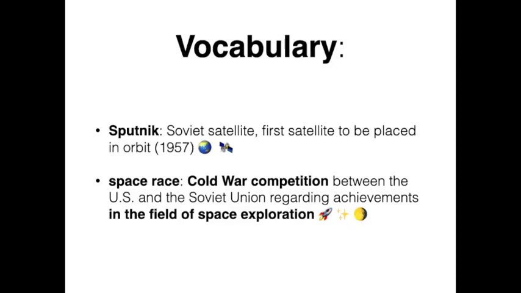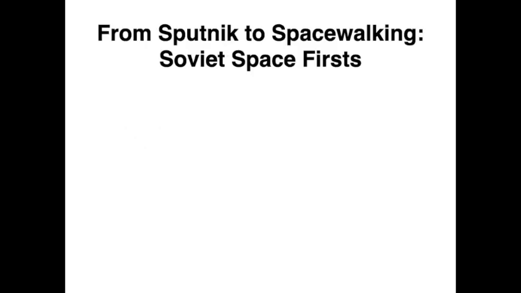So here's our vocabulary today. You need to know Sputnik, Soviet satellite, first satellite to be placed in orbit. That happened in 1957. So this is early in the Cold War, and it led to what's called the space race. Cold War competition, not for better weapons, but between the US and Soviet Union for better achievements in the field of space explorations. And when this started, the Soviets dominated the space race.